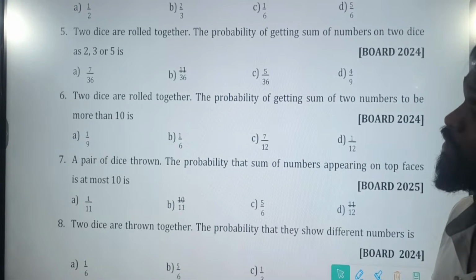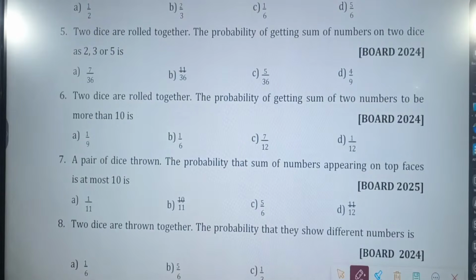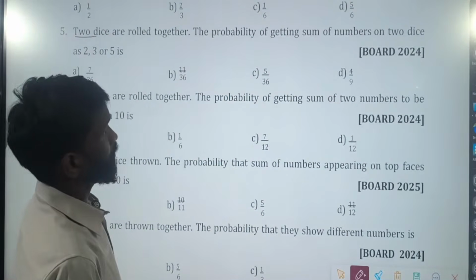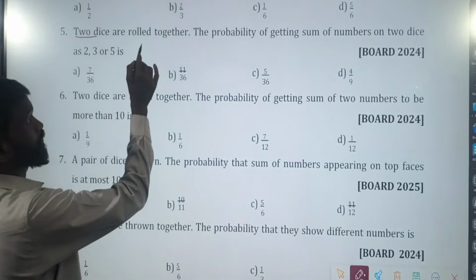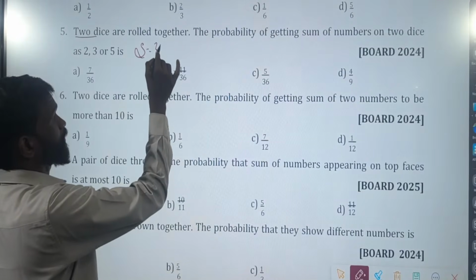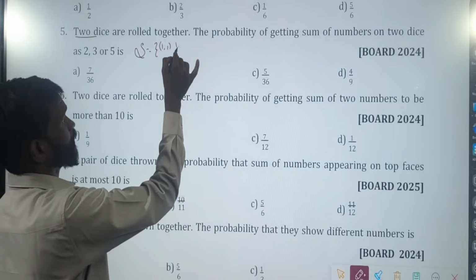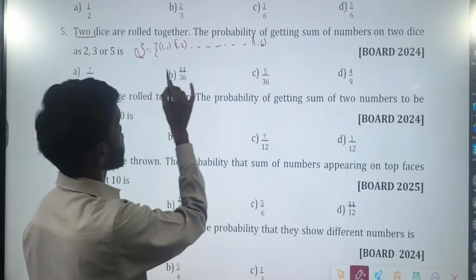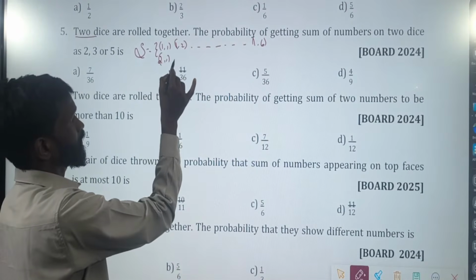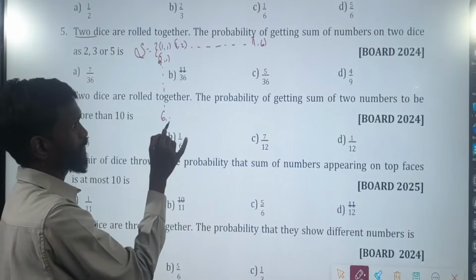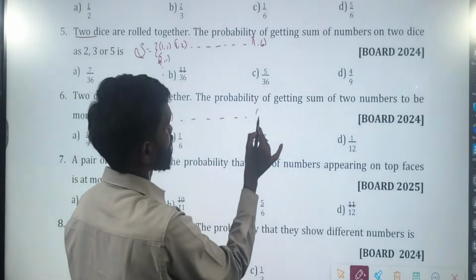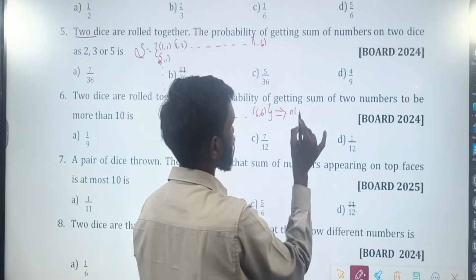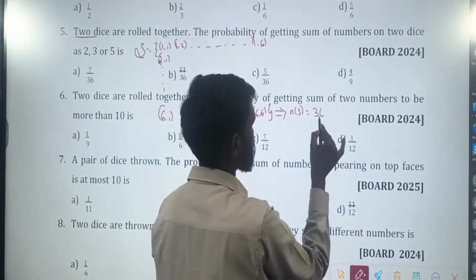So, next. Question number 5. Two dice are rolled together. How many dice? 2 dice. When you throw 2 dice, what are the possible outcomes now? The possible outcomes are 1,1, 1,2, till 1,6. Then we have 2,1 till 6,1, and it goes up to 6,6. Which means how many possible outcomes are there? N of S is equal to 36.